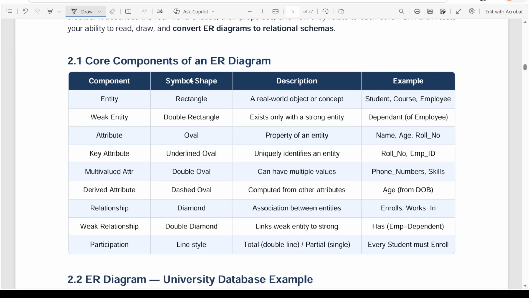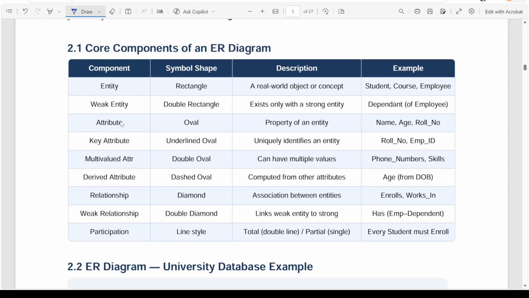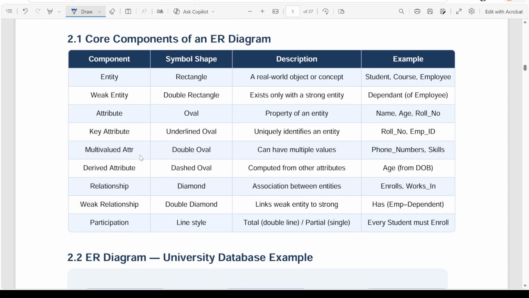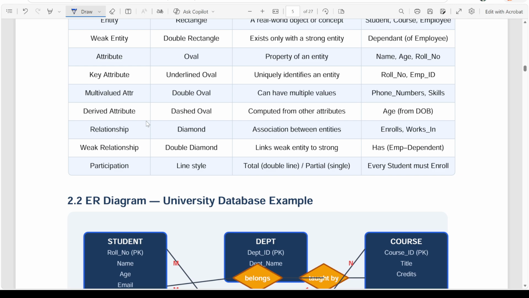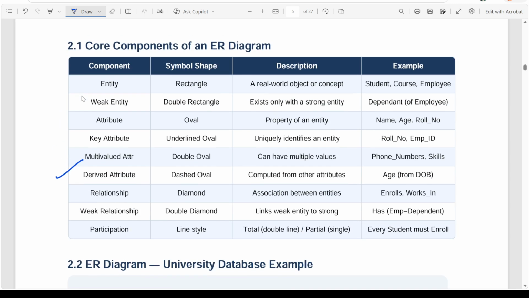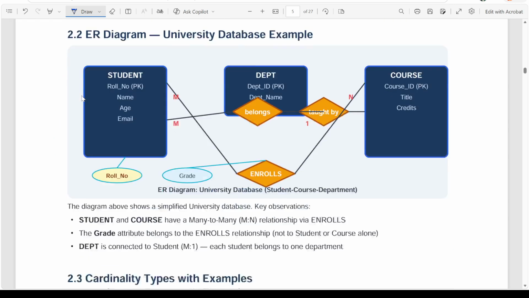So it will become very easy for us by drawing just an ER model and converting it into different tabular forms, and keys, finding out keys, relations among these entities, all these things, right? So entity, attribute, key attribute, relationship, participation, everything we are going to see as part of this ER diagram.